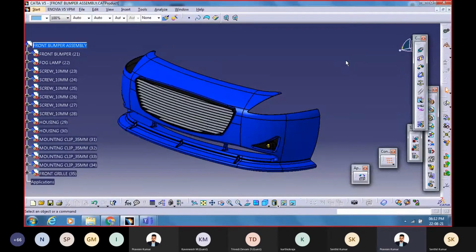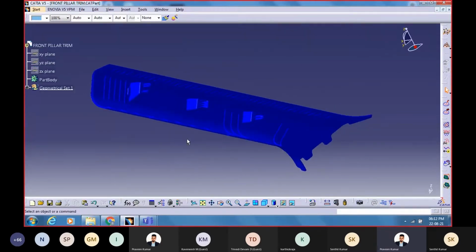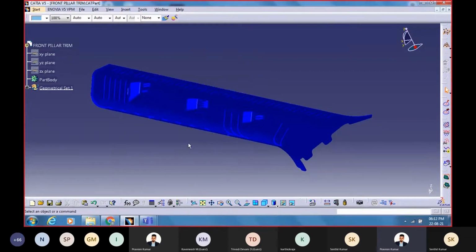Normally as a plastic trims design engineer, you would be expected to work on components like this front bumper, your fender, your rear bumper. Can you please open other components here? Your front pillar. This is a front pillar trim. The outer surface of the pillar is called the Class A surface, and the inner side where you have bosses and clips to fix to the panel, to fix to the car, is called the inner surface, which we call the Class B surface.